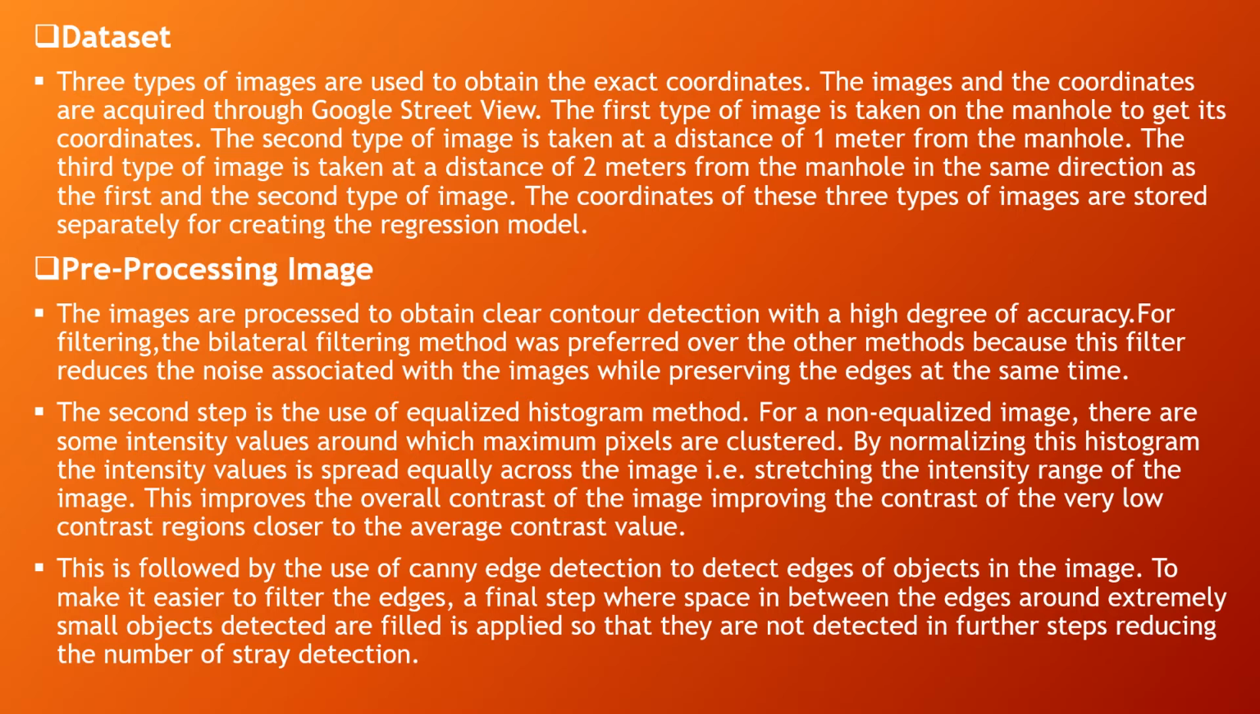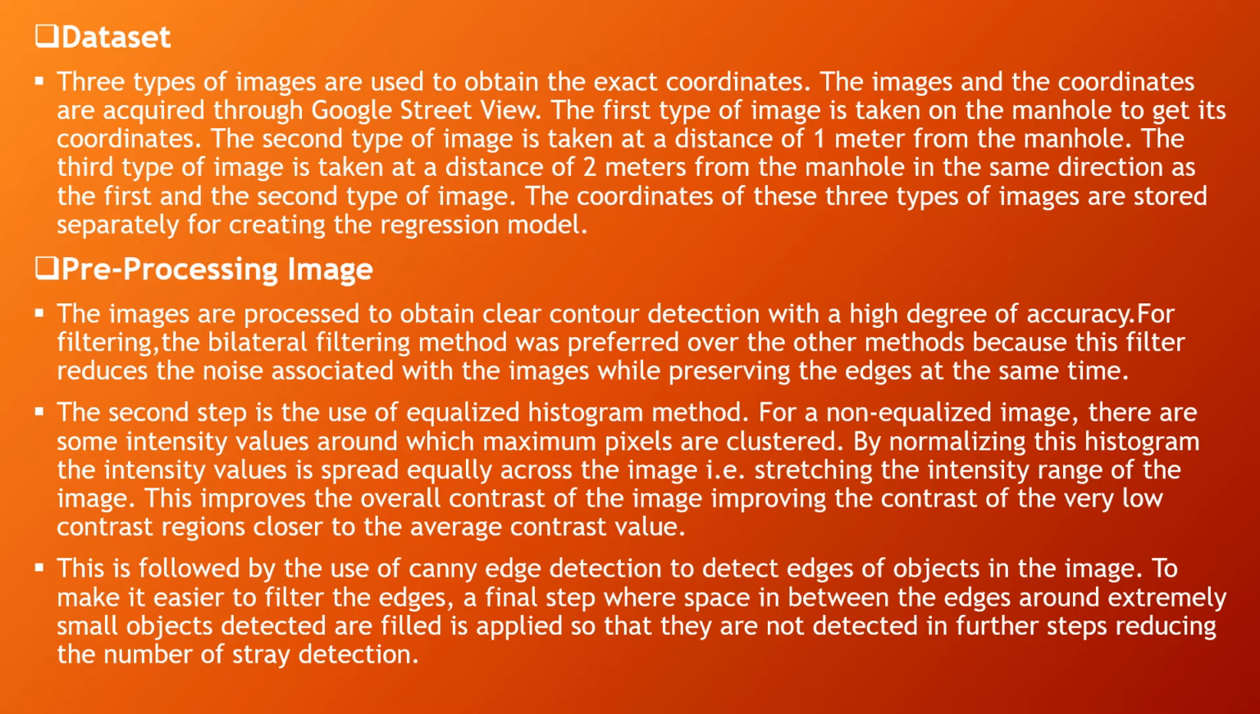Pre-processing the image. A combination of several techniques has been used to achieve this goal. For filtering, several methods like average filtering, mean filtering, and bilateral filtering were used, but ultimately the bilateral filtering method was preferred over the other methods because this filter reduces noise associated with the images while preserving the edges at the same time. This way, sharper edges are obtained while performing the Canny edge detection.